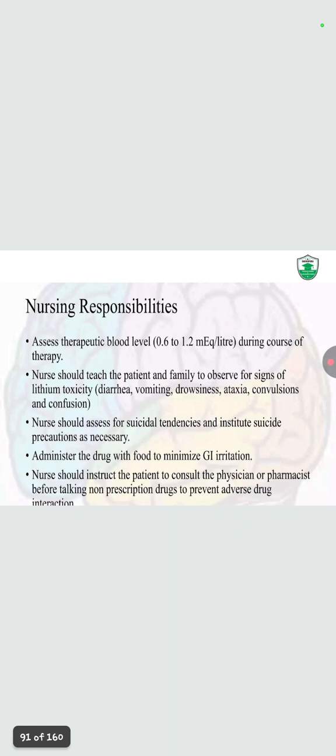Here is the nursing responsibility. They assess the therapeutic blood level during the course of therapy, and should teach the patient and the family to observe for the signs of lithium toxicity like diarrhea, vomiting, drowsiness, ataxia, convulsions, and confusion. They should assess for suicidal tendencies and institute suicide precautions as necessary. They administer the drug with food to minimize GI irritation.